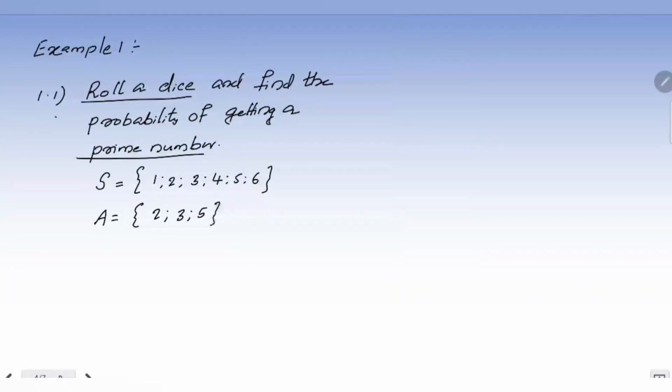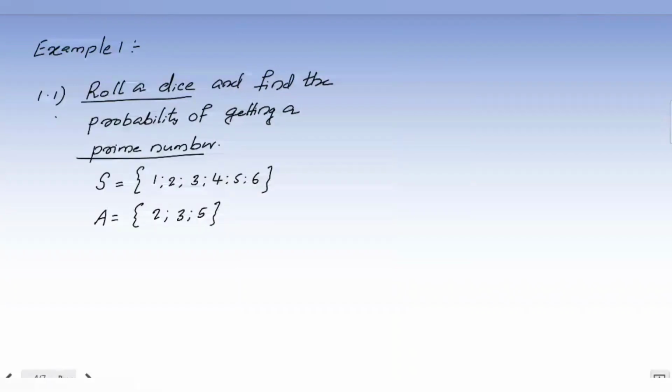2 is a prime number, the smallest prime number. So after rolling a dice, if 2 comes, our event will happen, or if 3 comes, the event will happen, or 5. If any one of these 3 numbers comes, the event will happen. So you have to write all the favorable outcomes. Is it clear? So 3 members are there in event A.